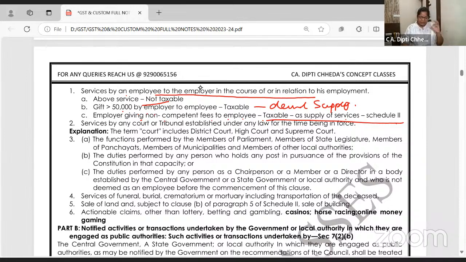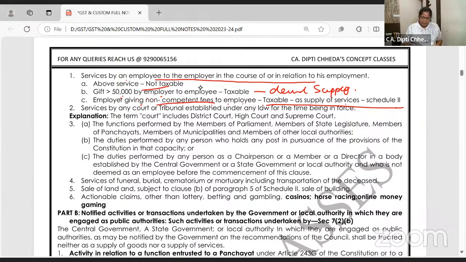फिर से एक बार, once again I am teaching to all of you, please check. Employee giving services to employer. Arey, every month I am giving you service, you are paying me salary, charge GST? No, exempt. Gift given by employer to employee up to 50,000, no problem. Greater than 50,000, deemed supply. Employer giving non-compete fees to employee, taxable, deemed supply.